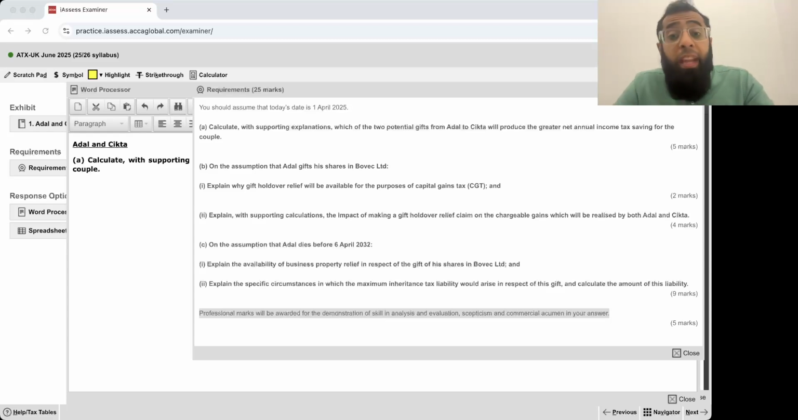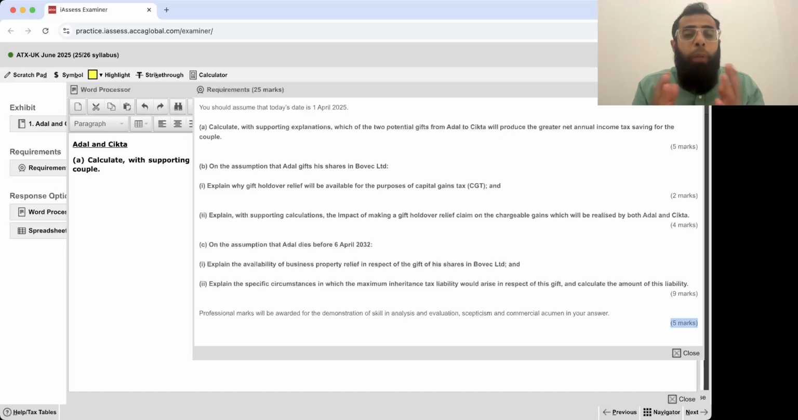It's not necessary that in every requirement you will apply all professional skills. You do your answer in a normal way, but ensure that while dealing with it, you analyze the rules properly, you evaluate the scenario, and your commercial acumen is reflected. You will be attempting 20 marks: 5 plus 2 is 7, plus 4 is 11, plus 9 is 20. 5 marks are additional, a gift for you, if while attempting these 20 marks you ensure the professional skills. You analyze well, reflect your commercial acumen, and show your evaluative skill.